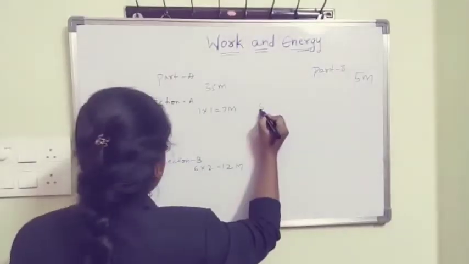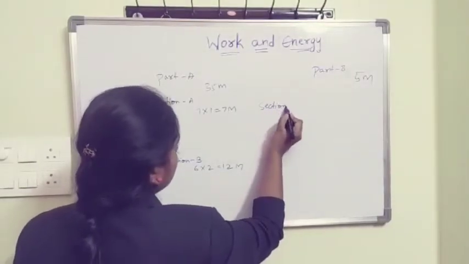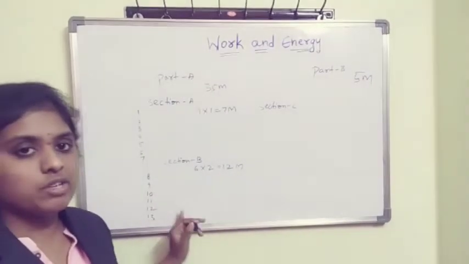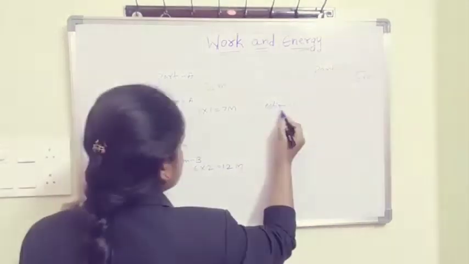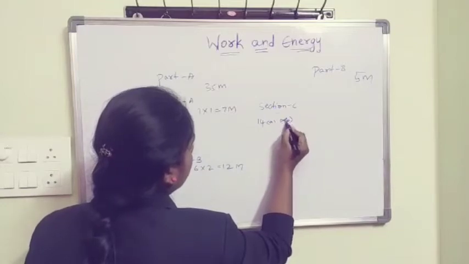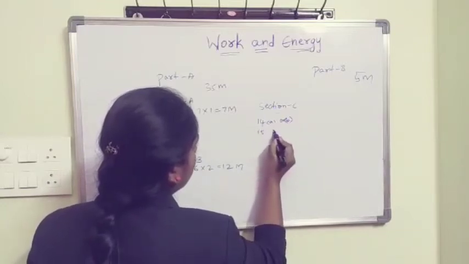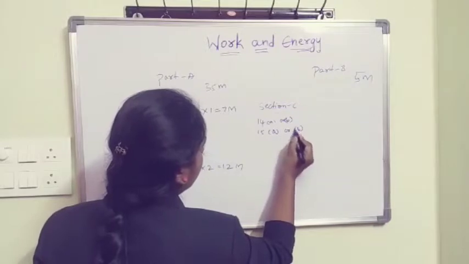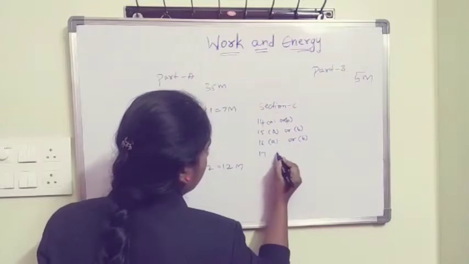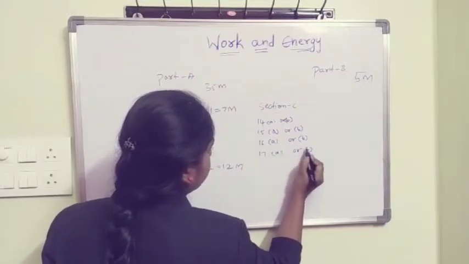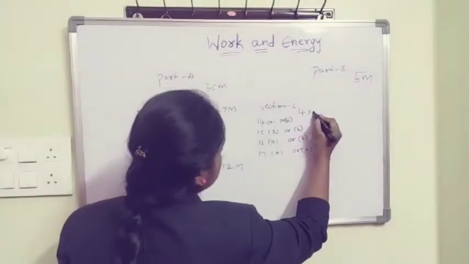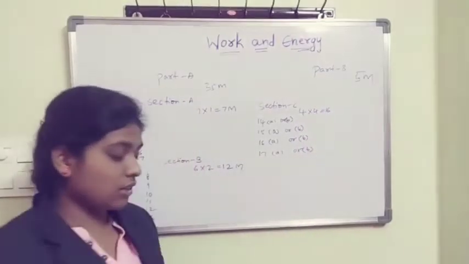Now Section C. In this section also, there is no choice, all questions you have to attend. In Section C, each question carries 4 marks, 4 fours are 16.